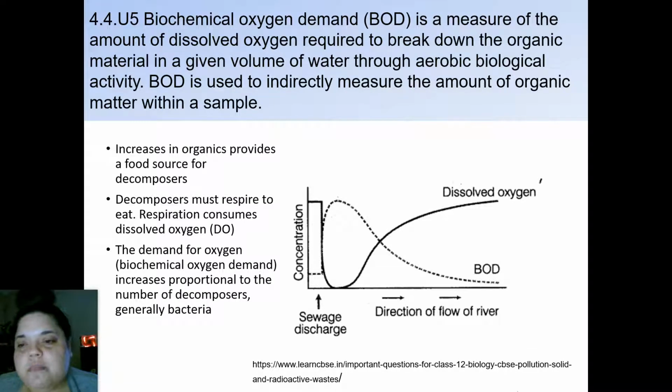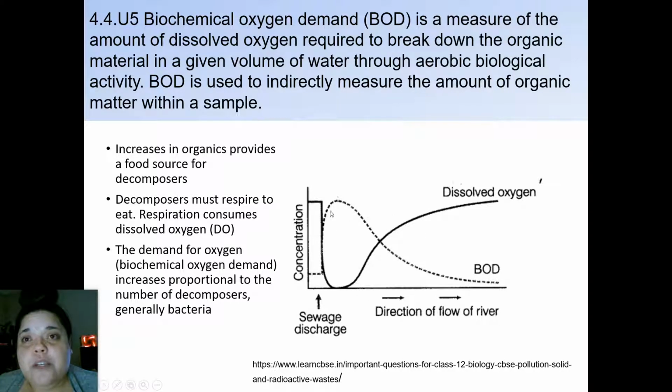So for instance, if we have sewage discharge, when we're talking about these organics, that means we're talking about biologically live pollutants that are going to be broken down, things like fertilizers and sewage and manure, bodily functions, those kinds of things. In this case we have sewage discharge. Our BOD, our biochemical oxygen demand, was very, very low, and this is our dissolved oxygen, which was very, very low, but then starts to increase very greatly.